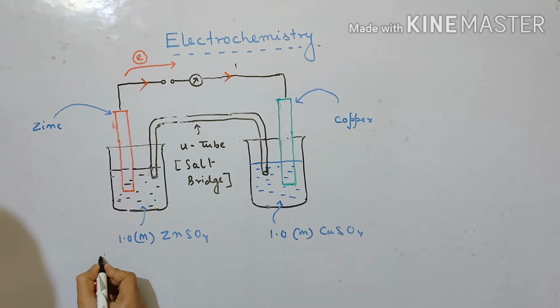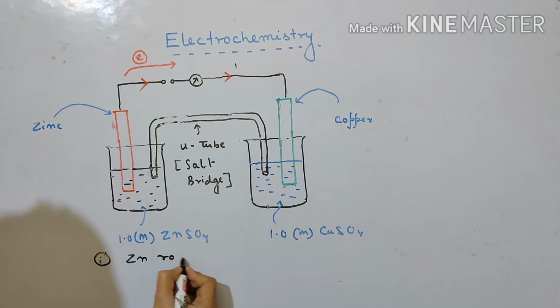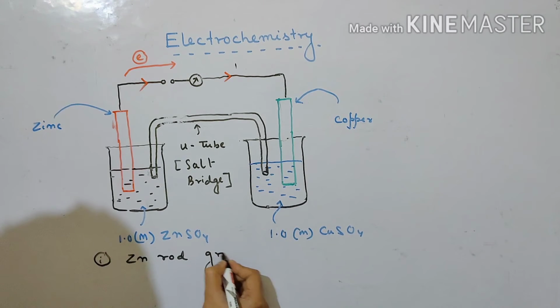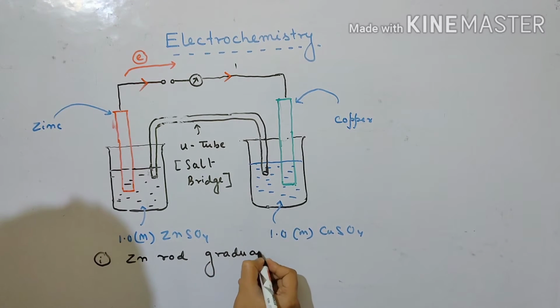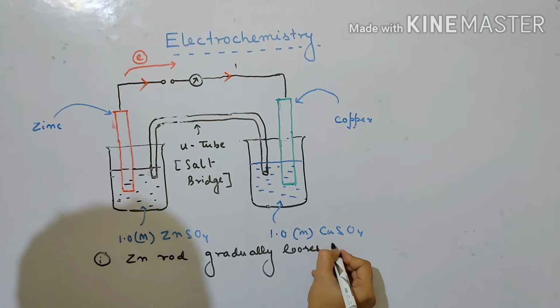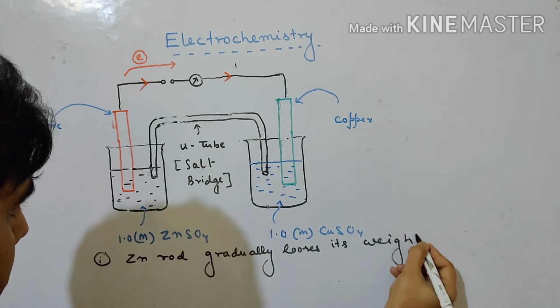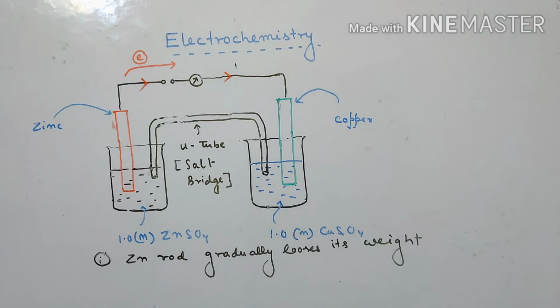First is, zinc rod gradually loses its weight. This is the first thing.